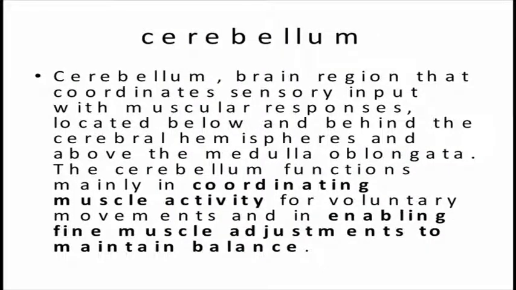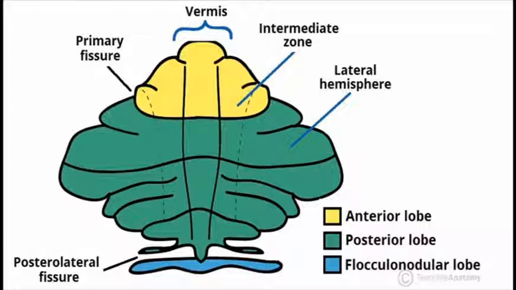Now we will talk about the cerebellum. The cerebellum is also called the second brain. It is the region of the brain that coordinates sensory input with muscular response, and it is located below and behind the cerebral hemisphere, and above the medulla oblongata. Its function is mainly the coordination of muscle activity for voluntary movements, enabling fine muscle adjustments to maintain balance, and allowing the body to make smooth, well coordinated pattern movements.